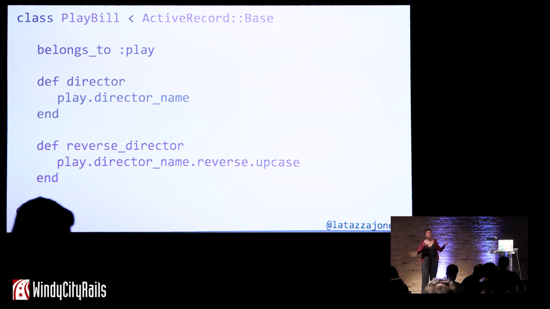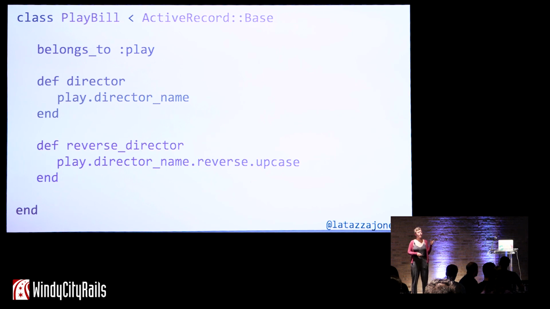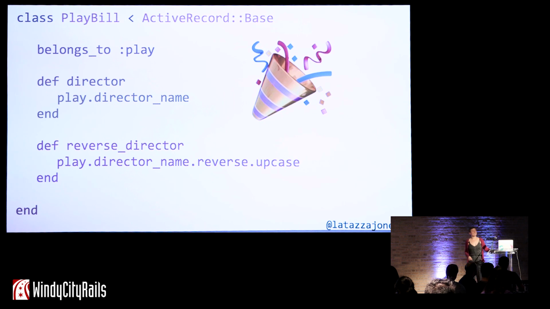And we're calling a method on a direct dependency. On top of that, we're retaining the same type, right? Our class has not changed. The class of play.directorName is the same as play.directorName.reverse, right? It returns a string. And then when we call upcase, again, it returns a string. So that's really fantastic. We're not breaking the law.